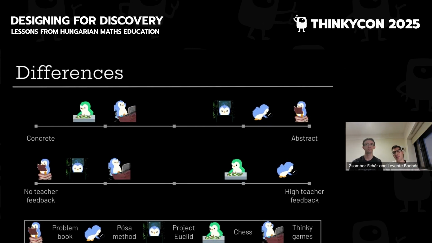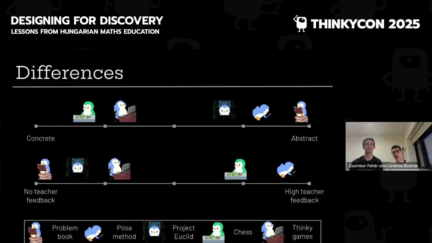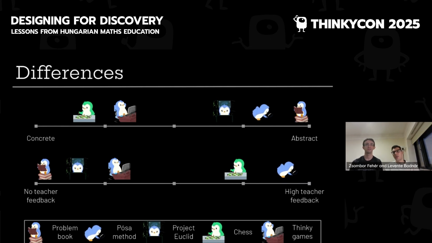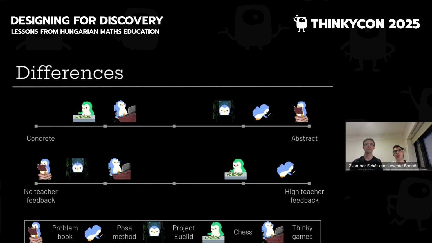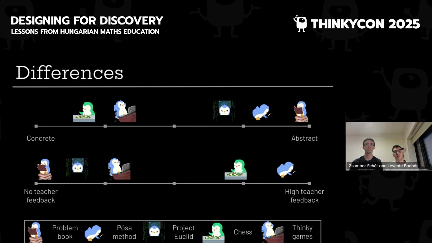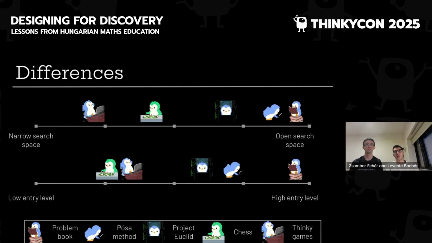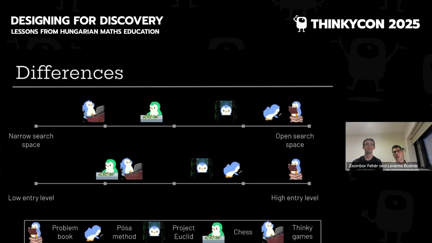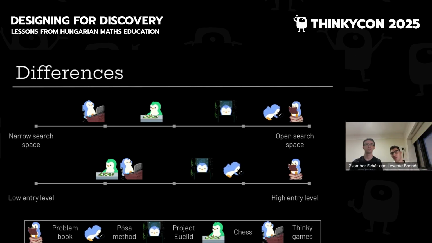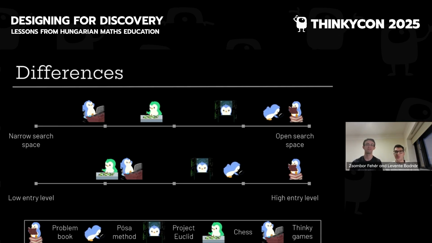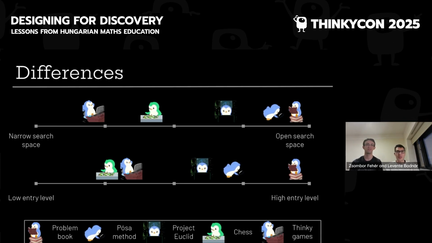There's also this slide, the differences. You can see briefly that I added these little stickers to indicate different types of thinking activities and teaching, but I'll just quickly skip through how they are placed on this scale. It's very subjective. I just placed them how I felt at the moment, so no significance should be attributed to this.